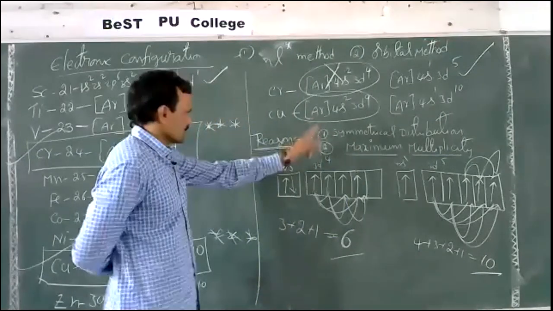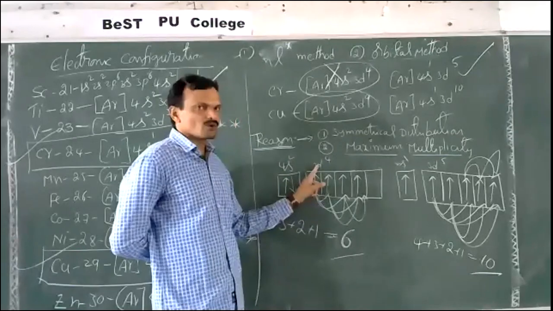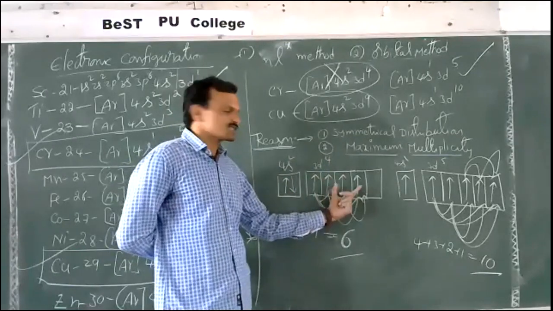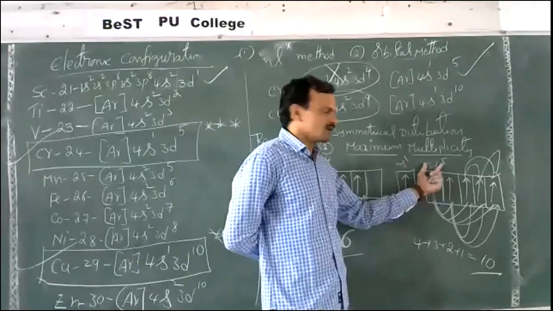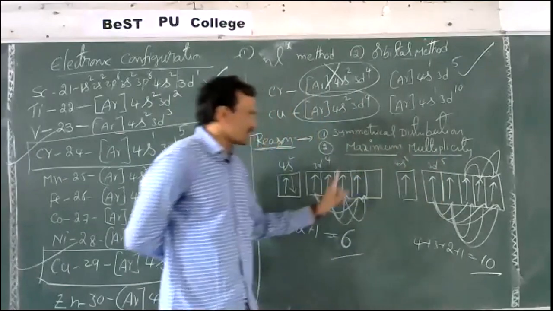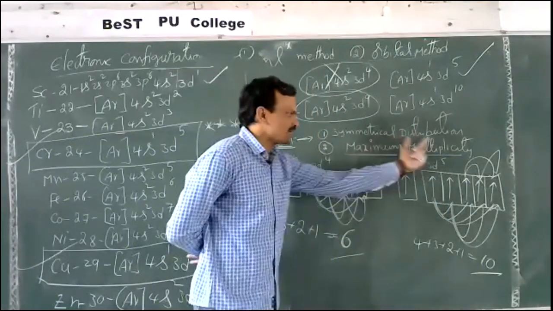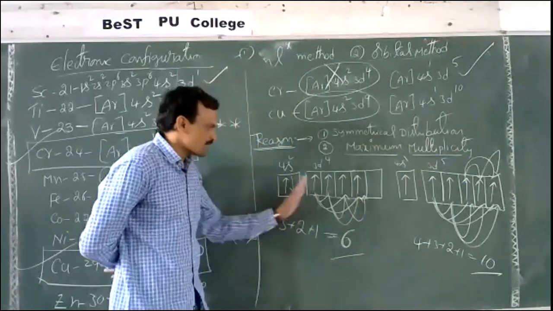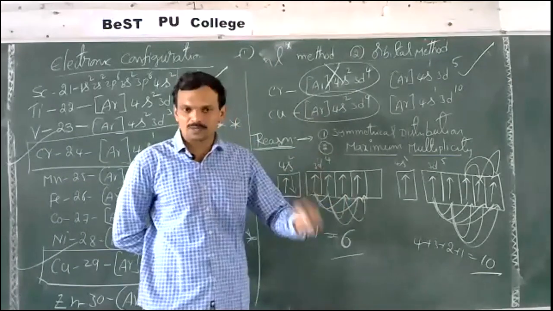Okay, right. What is symmetrical distribution? In 4s2 3d4, the 3d subshell is incompletely filled, whereas in 4s1 3d5, the d subshell is half filled. This is more symmetrical compared to this. First reason. Second, maximum multiplicity means pairing or exchanging of electrons with the same spin.